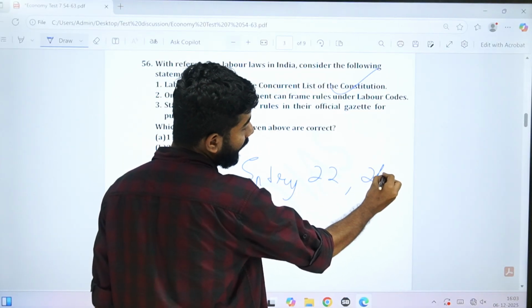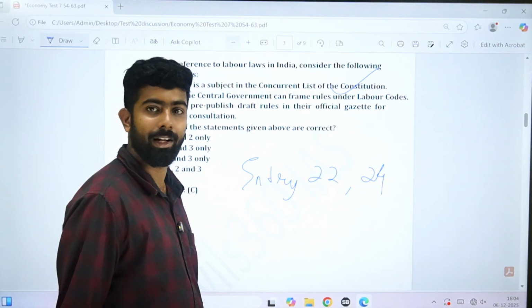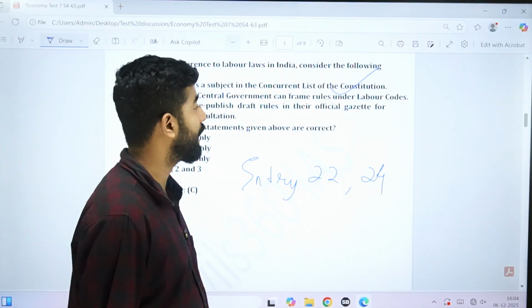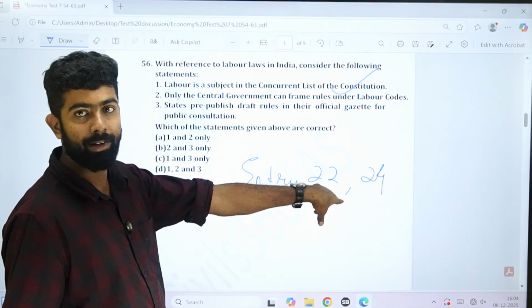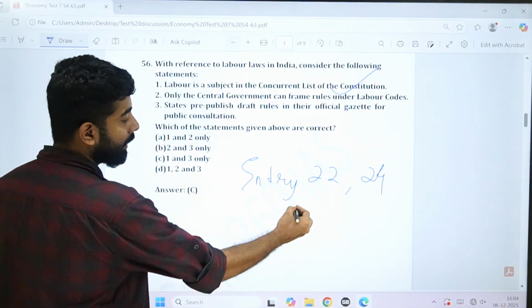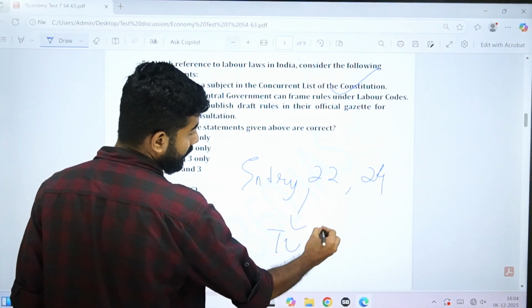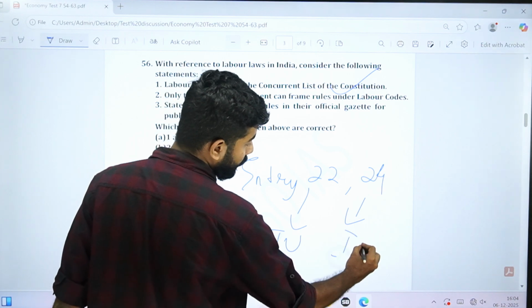22 is regarding trade unions and 24 is regarding labor, in general issues of labor. So remember the two entries. This is regarding trade unions. This is regarding the general issues of labor.